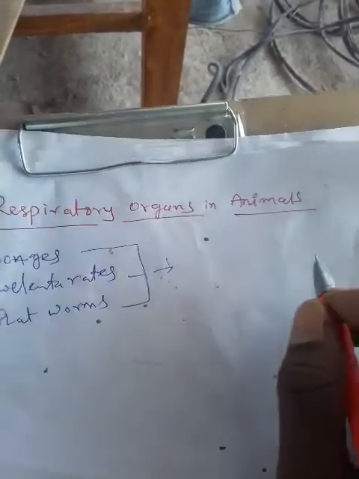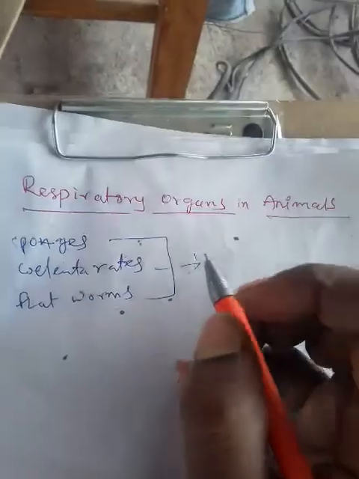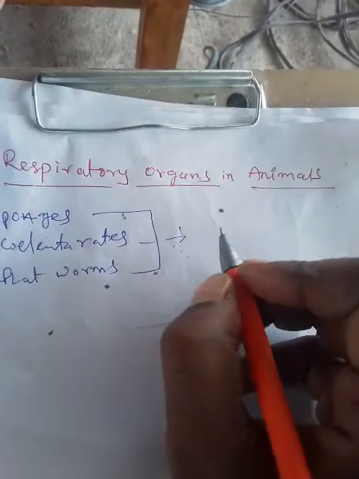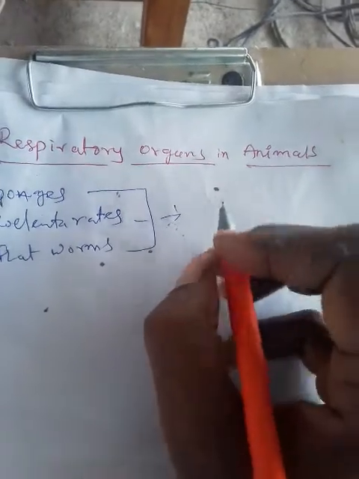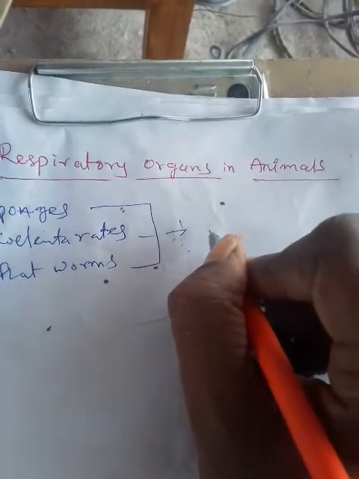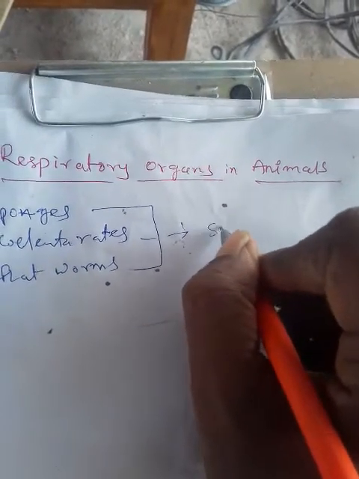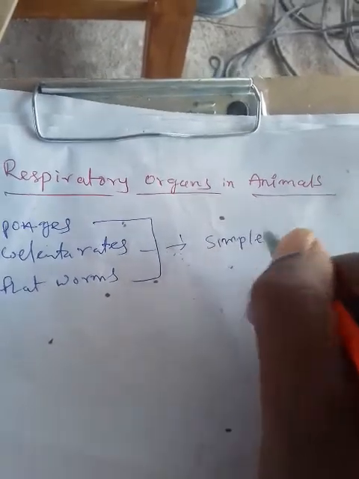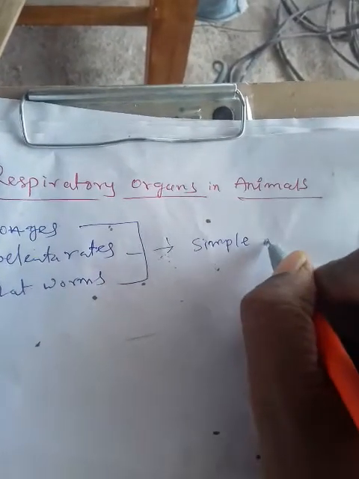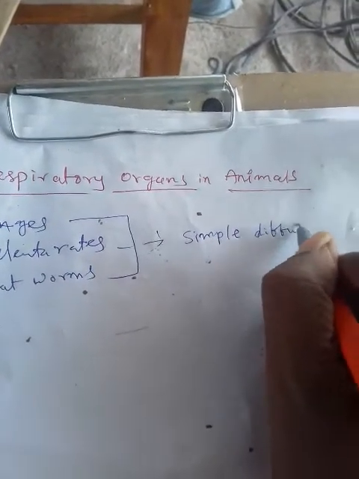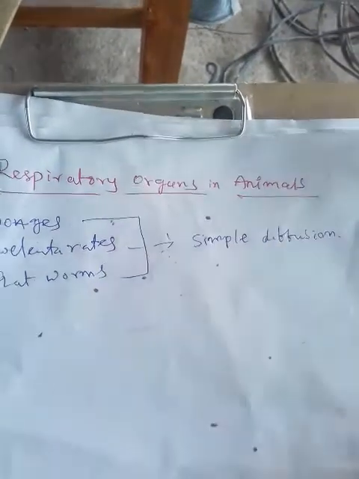These three groups of animals do not show special respiratory organs, but respire through the body wall by simple diffusion.